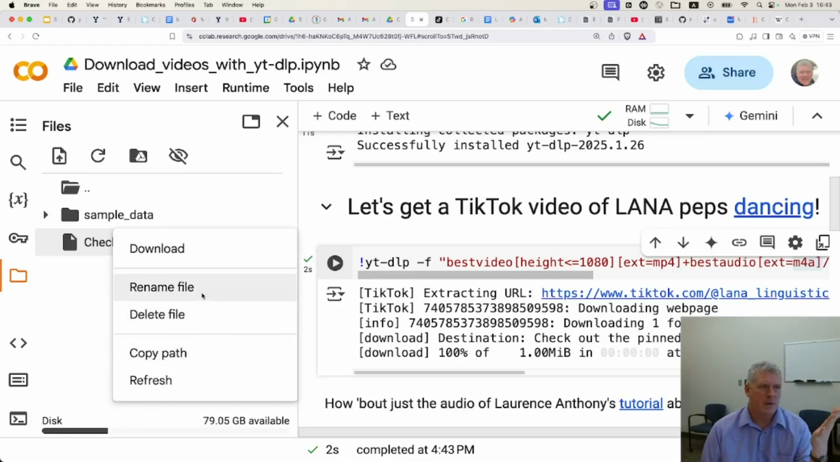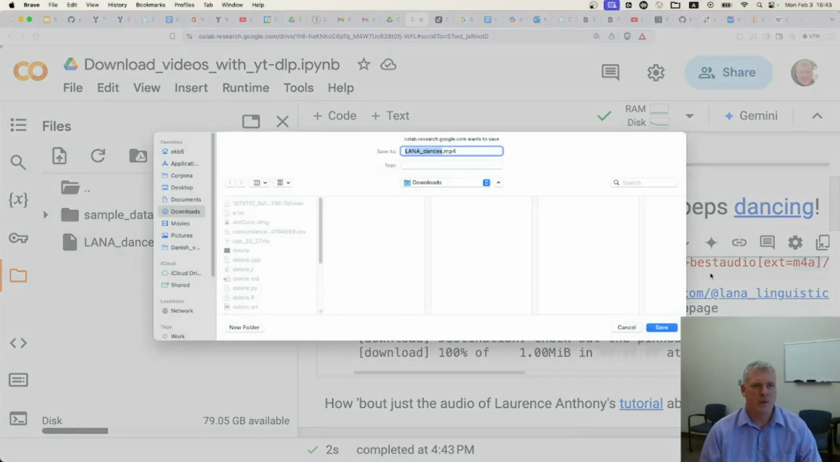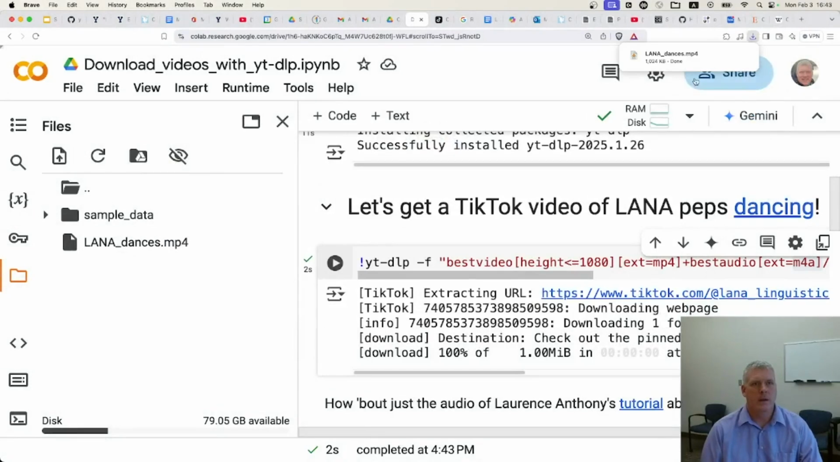I'm going to rename it right here, right now. Just going to click on the 3 vertical dots, rename it to, I'll just call it LANA dances. I'm pretty sure it's MP4, so I'll put MP4 in the extension. And then when I download this, I'll just say download from the Google Colab notebook to my hard drive, and then if I open it up, we should hopefully see it come up.